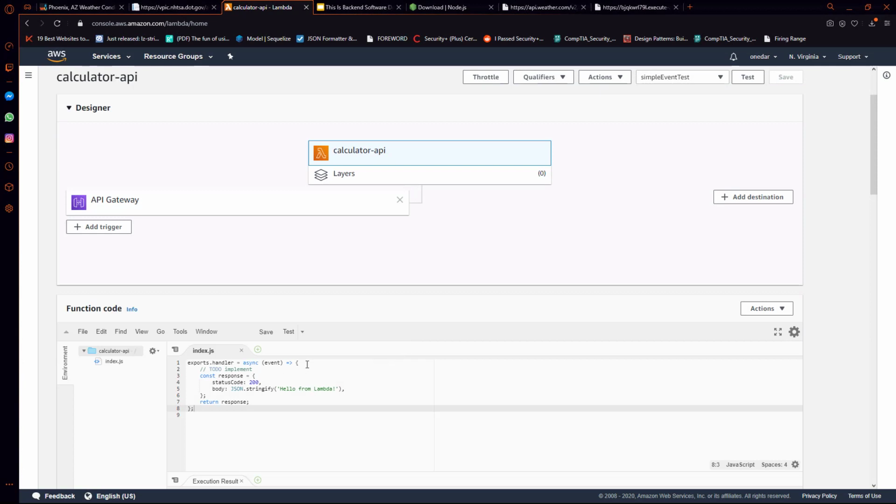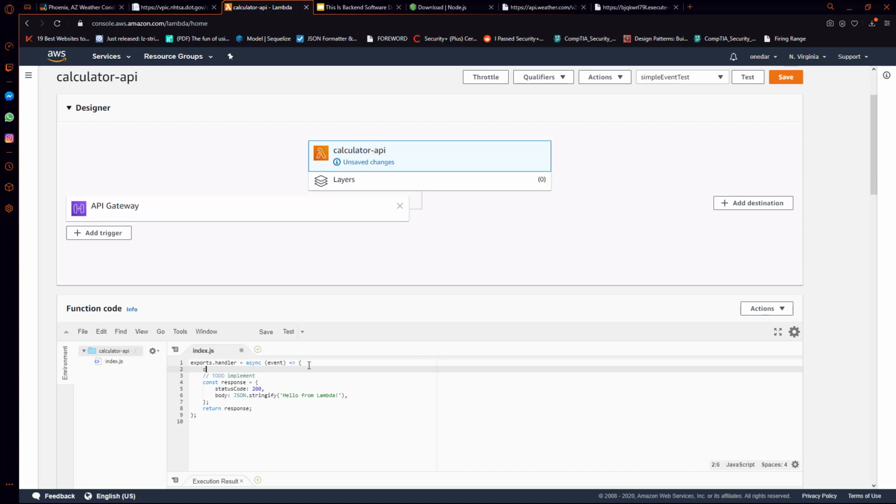So one thing I want to do is actually log this event so I can see what's actually in this event, so I can know what I can do with it. I would want some context from the caller. For instance, what do I want the API to give me back, and what am I giving the API to actually help process that request? So I'm expecting that to come in the event, but I don't exactly know what properties I have inside of the event. So what I want to do is add some code here, console.log, and I just want to pass the event into that. I'll save the function.